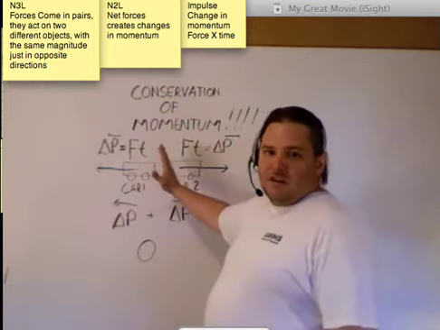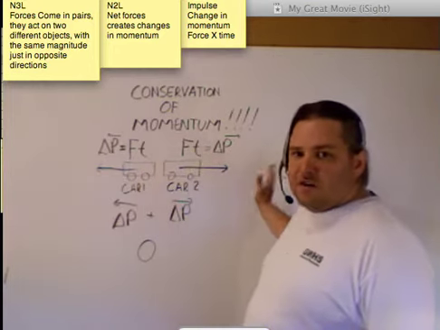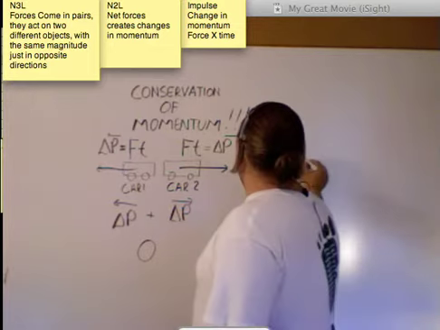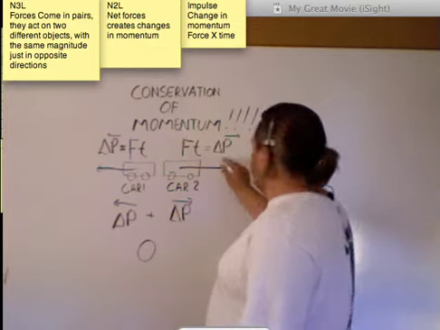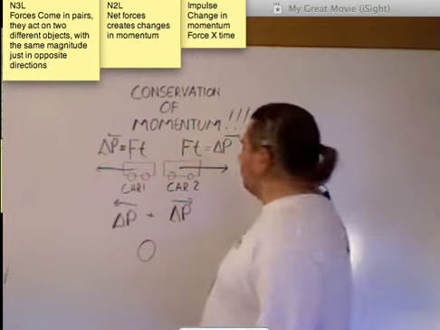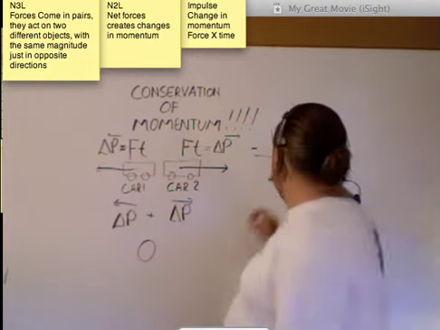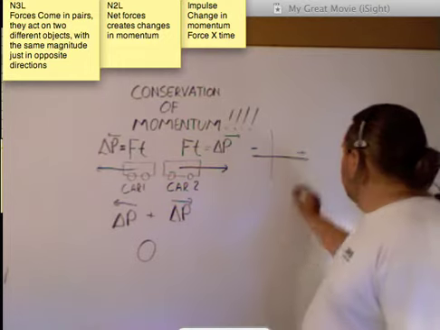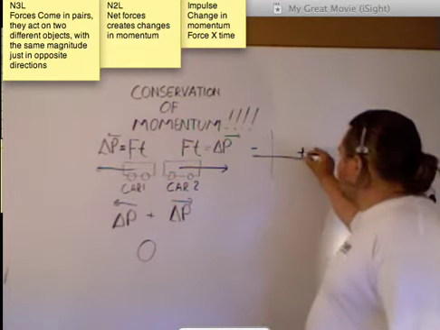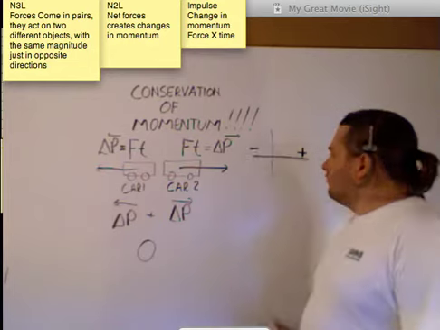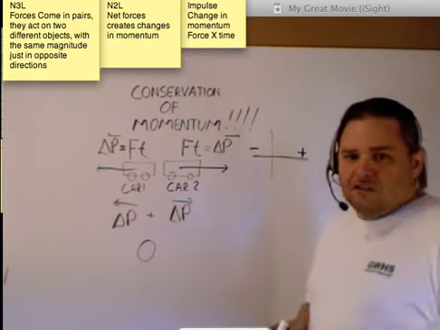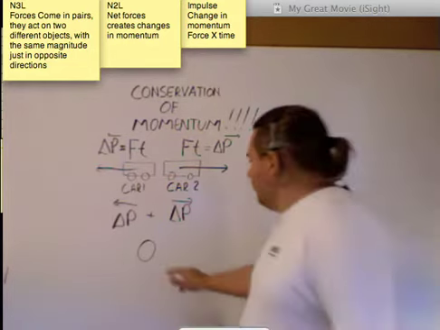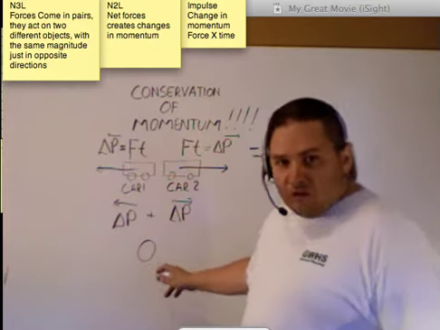This one gained the exact same 5 units, but in the opposite direction. If we talked about coordinates, this is a positive change in momentum. This is a negative change in momentum. So looking on the x-axis, one gains positive momentum, one gains negative momentum. So when I add the positive to the negative, I get 0. It is always 0.